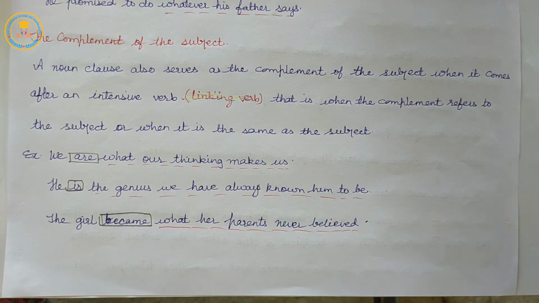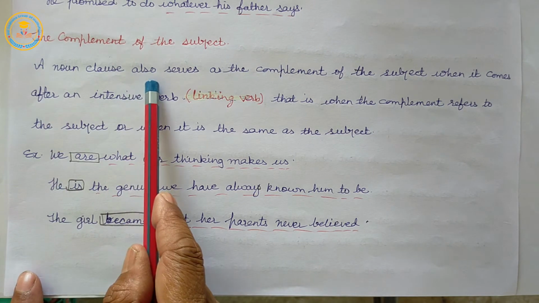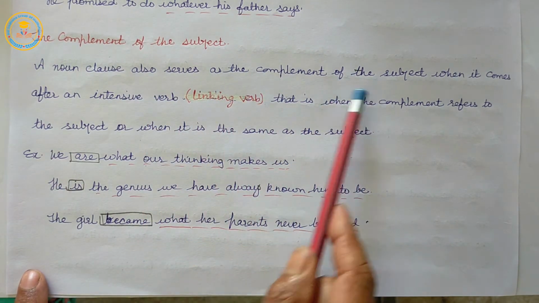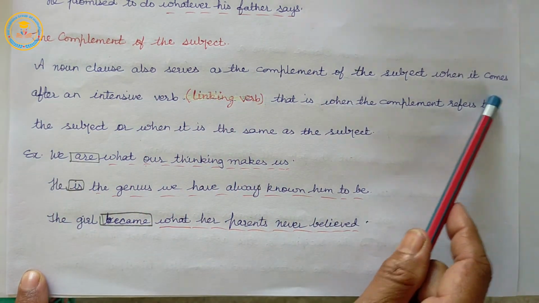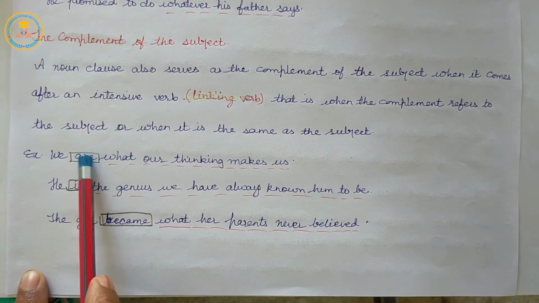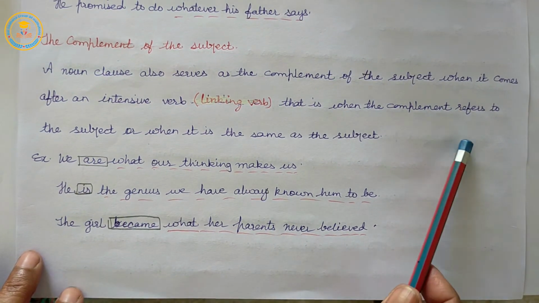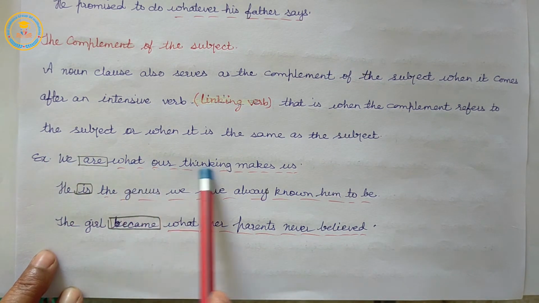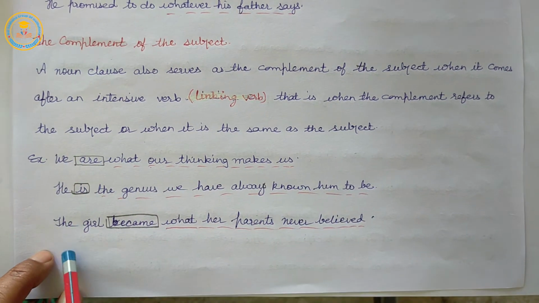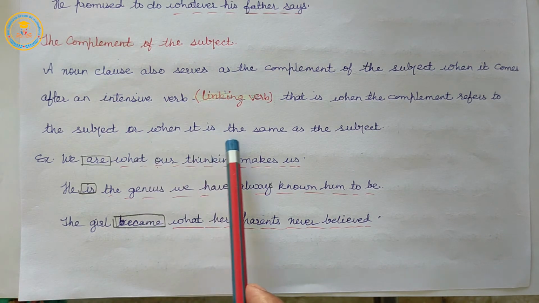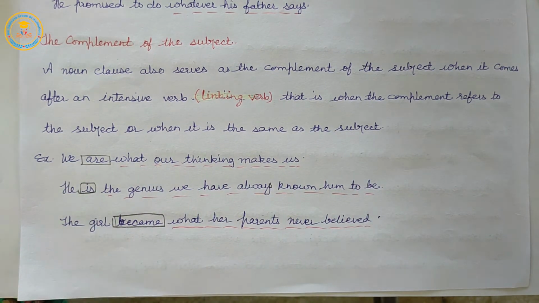So, a noun clause also serves as a complement of the subject when it comes after an intensive or linking verb. That is when the complement refers to the subject, or when it is the same as the subject.